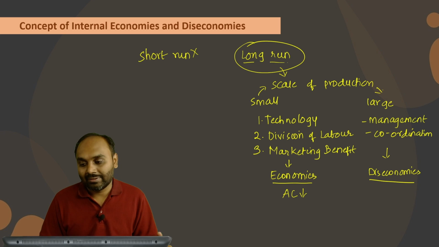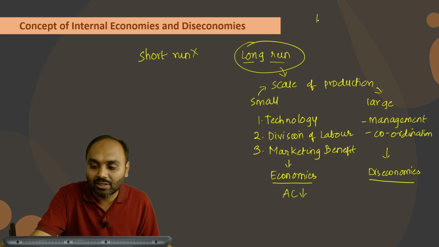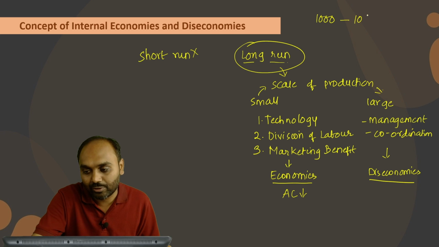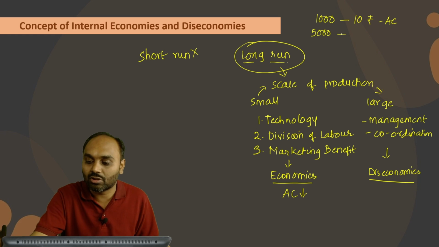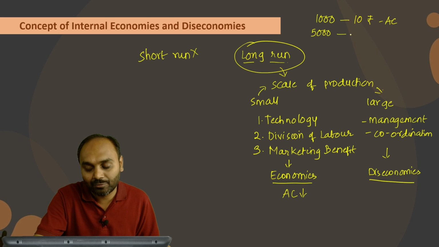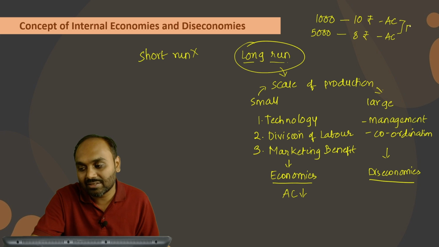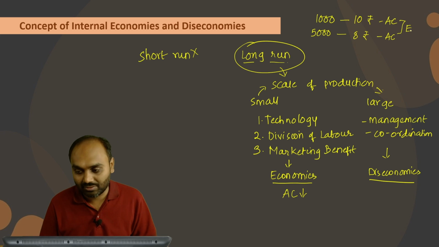So let's take the example that you are producing 1000 quantity of goods, and at that time the average cost was 10 rupee. Now when you started increasing production from 1000 to 5000, and if your average cost falls from 10 to 8 rupee, which means you are getting a benefit of 2 rupee, then we can term this scenario as getting economies.